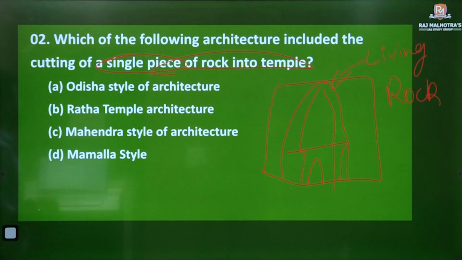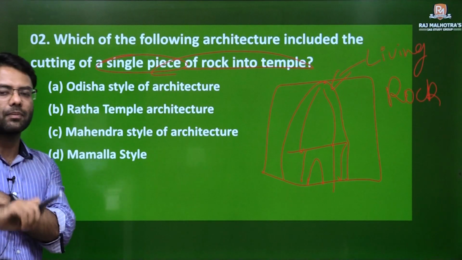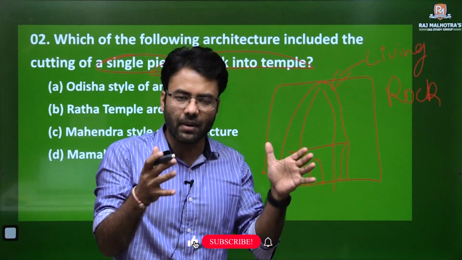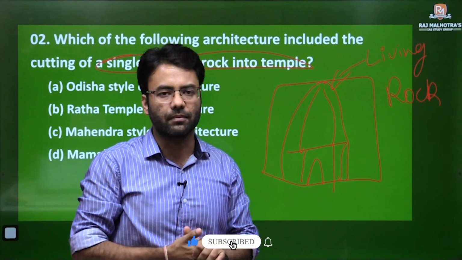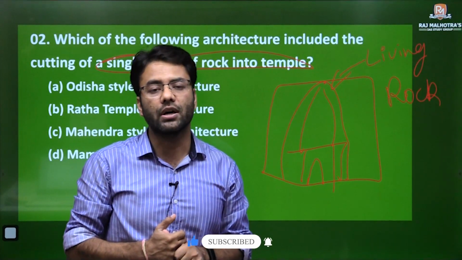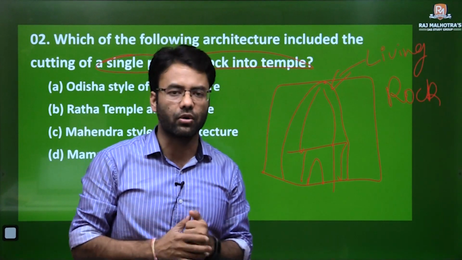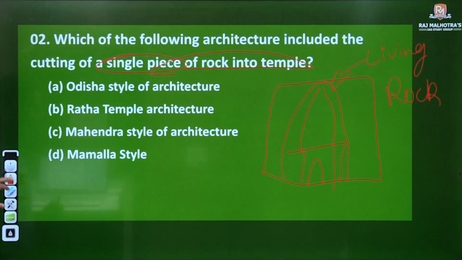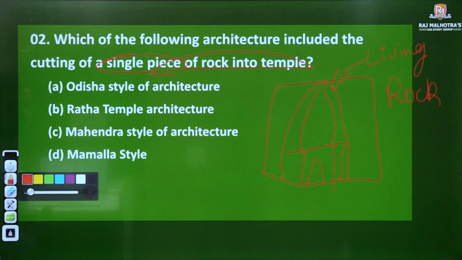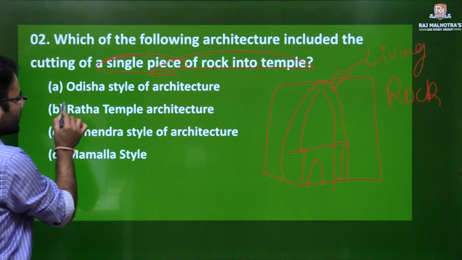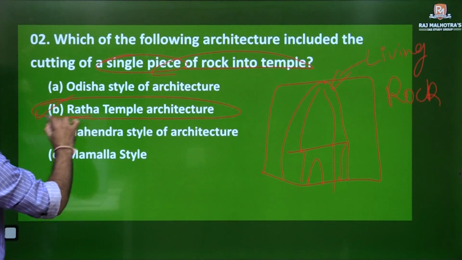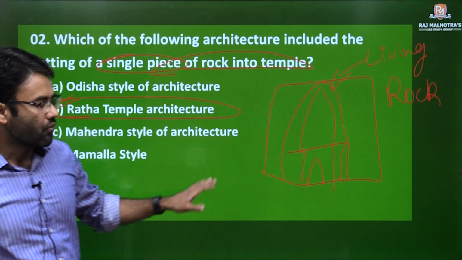We haven't taken the stone from any place and placed it anywhere. We have built the structure or the temple at the same place where the rock was, like the Kailashnath temple of Ellora. Now let me give you the answer for this question first, and then I will explain this particular style. So the answer to this is Ratha temple architecture.